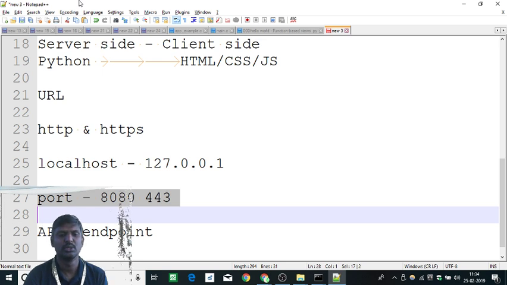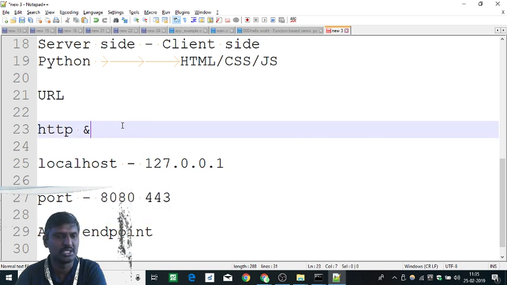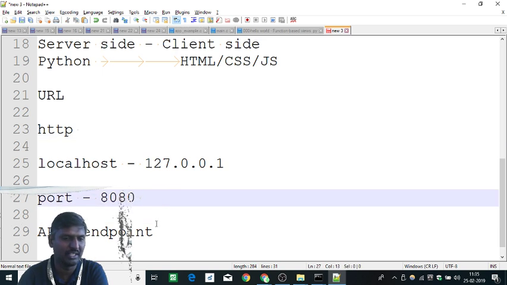The default HTTP door is 8080 or simply 80, but you can change it to any number. In our example, we'll use some other number, not 8080. And 443 is the number for HTTPS, which we will not use right now. So our primary concern is towards HTTP and 8080.